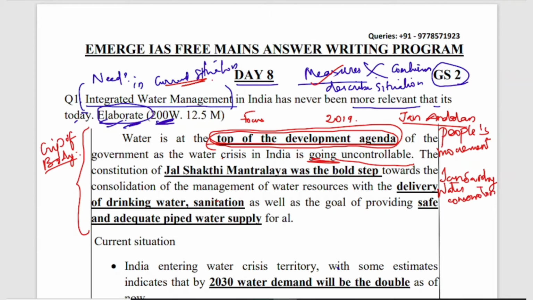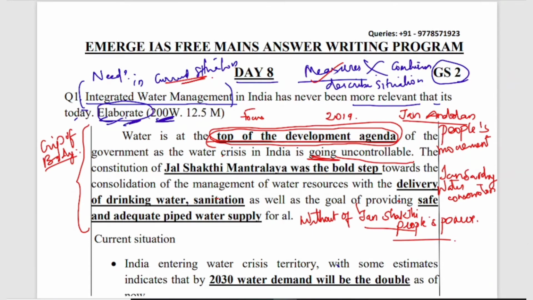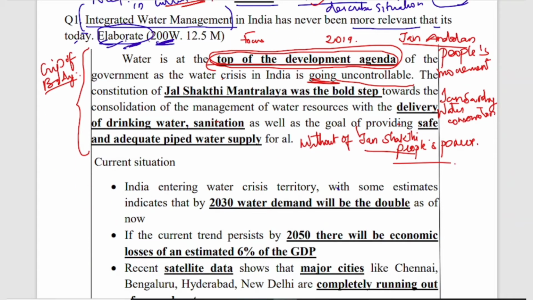And also the Prime Minister said that Jal Sanchay, that is water collection and conservation, is not possible without Jan Shakti. Jan Shakti means the people's power. He called on the people to participate, a community participation in water conservation. That is the need of the time. So everyone has to take water security as their business. Water security should be the business of everyone, then only will we be able to conserve water, resolve this current water crisis in India, and meet the future needs of India.